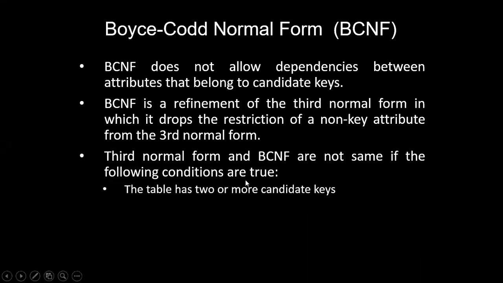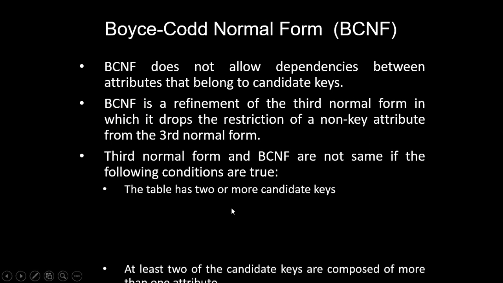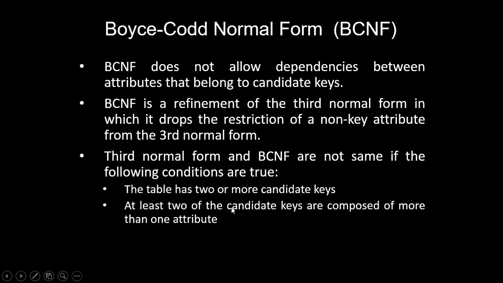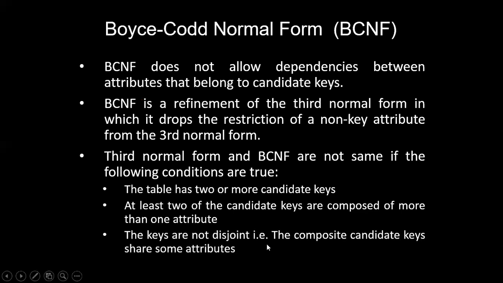So Boyce-Codd normal form is used if you have two or more candidate keys. When there is a candidate key, I'll just separate it and place it in a separate table. If more than one candidate key is there, and those candidate keys have interdependency among themselves, so a candidate key is dependent on the other column for its existence, then I'll go with the Boyce-Codd normal form. I'll give you some example, guys.